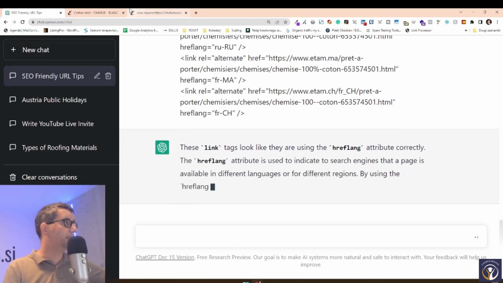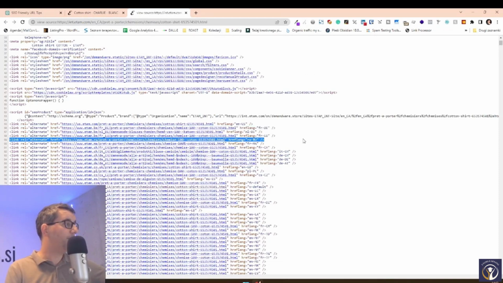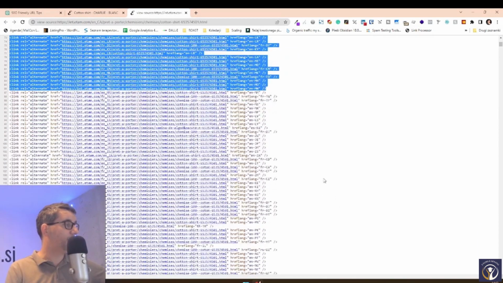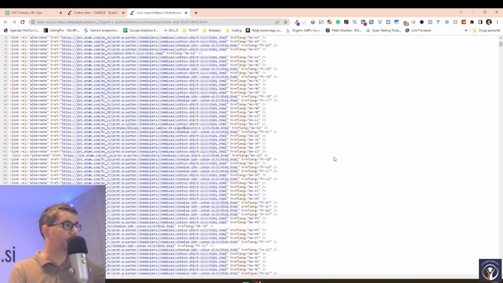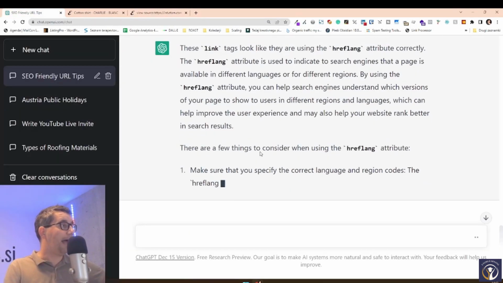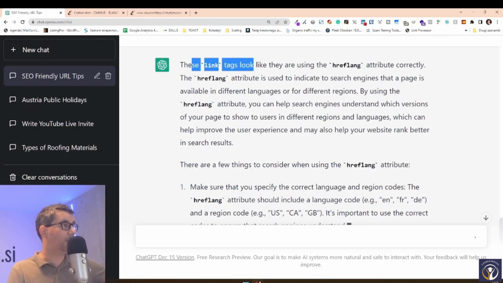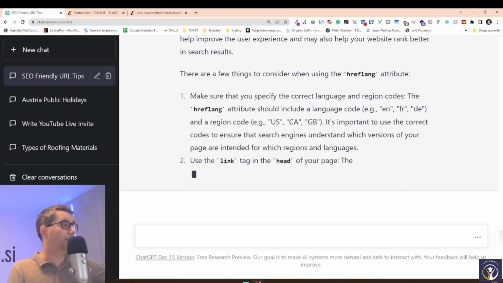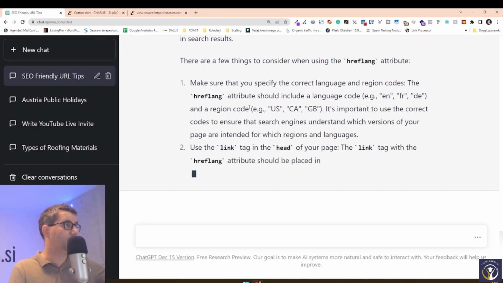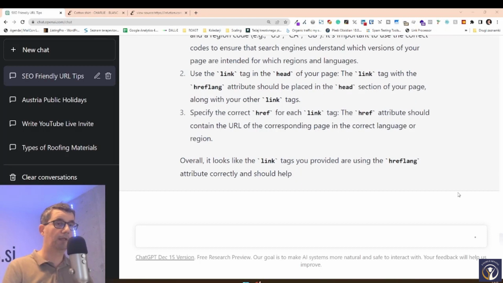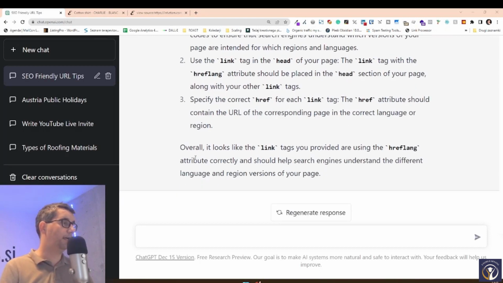So in the code, this web page has a link to every other URL in every other language that it is supporting. They are a bit overdoing it, but that's okay. I can ask ChatGPT if my tags are okay, and it's going to check it and says, okay, it looks like they're working okay. And then it tells me stuff about how they should be used, right? And it finishes that overall it looks like it works well.